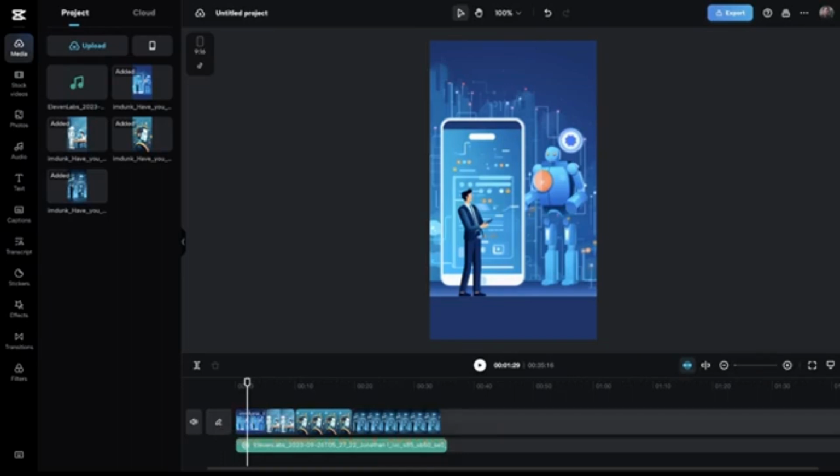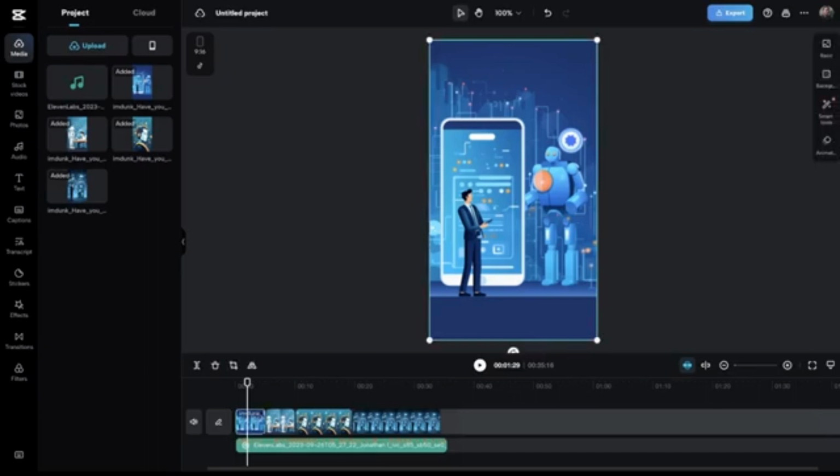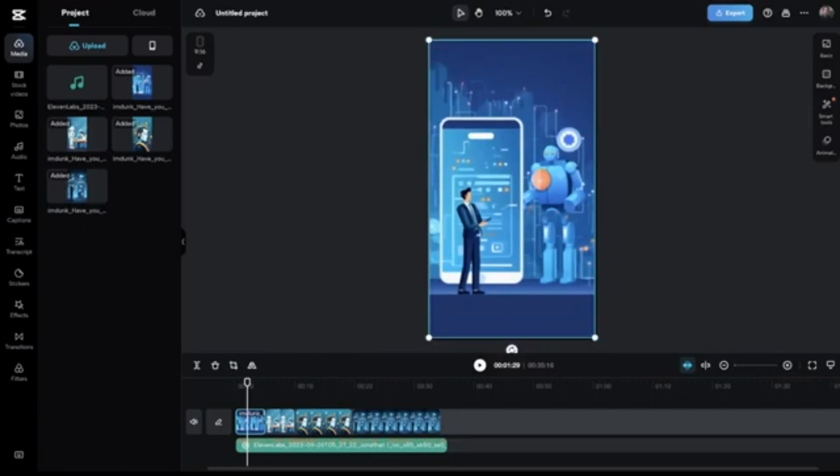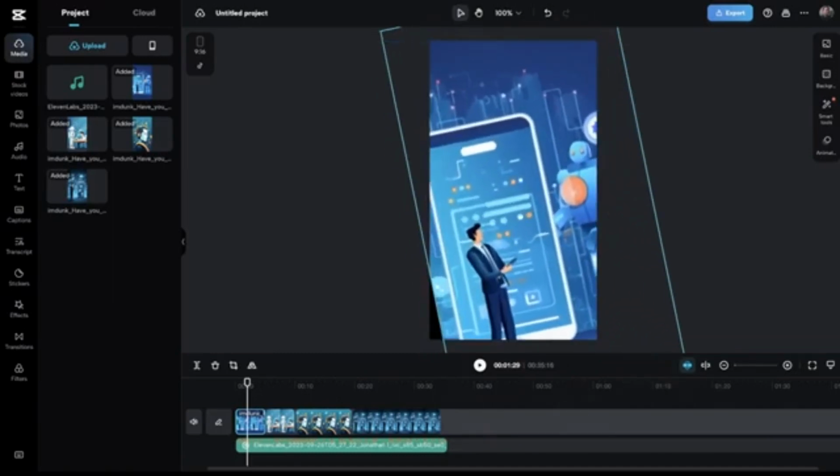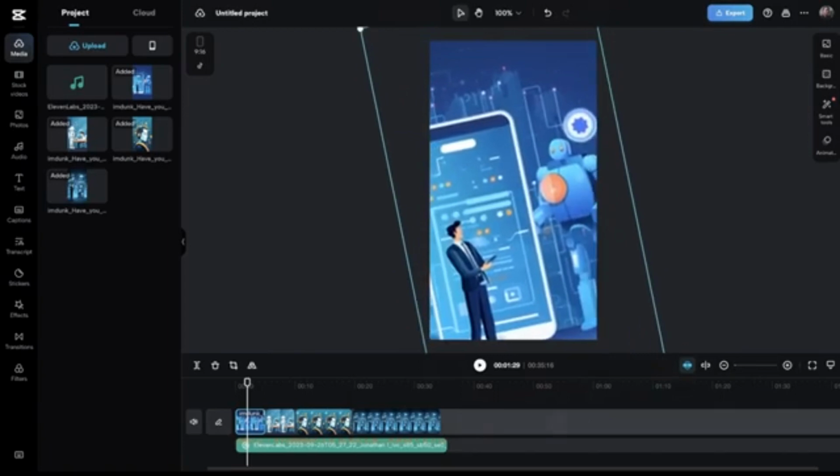So what I would have to do here to add motion is I would have to go and do something called keyframing. And I would have to add keyframes and add motion. So it'd be like I would start here, and then I would say that, okay, at the end of the clip, I want it to look like this. I would stretch it out. Okay, now it looks different. And there'd be motion in the video, and it would attract people's eyes.